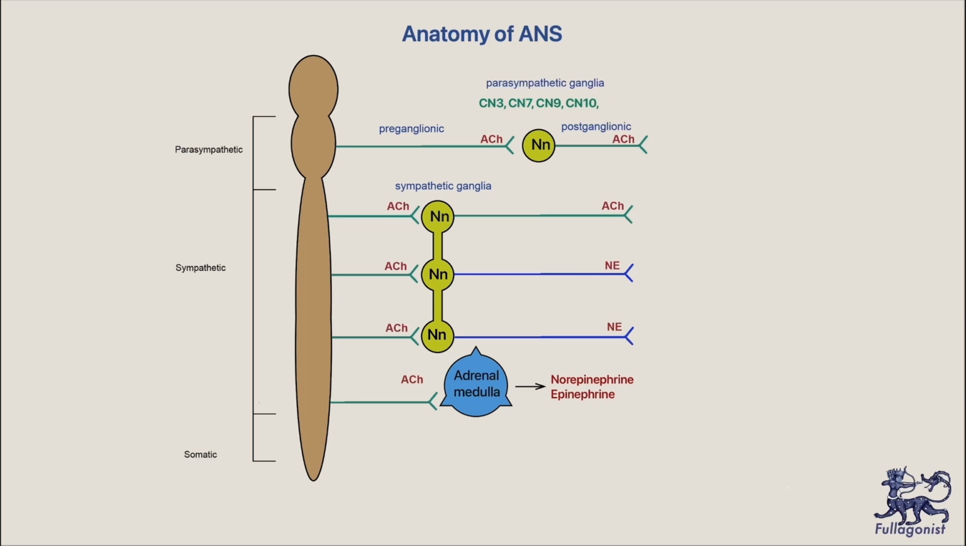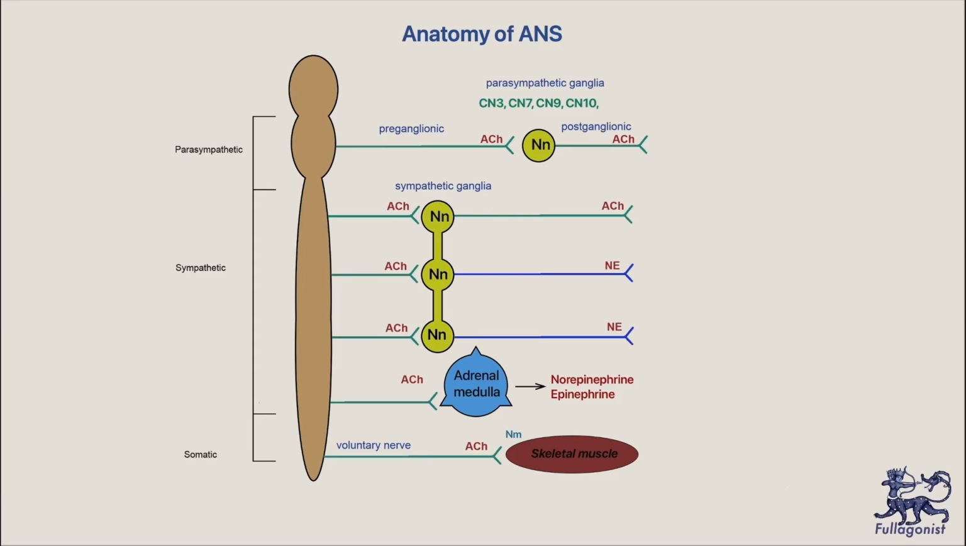The final branch that I'm going to talk about is somatic innervation. Of course, it's mediated by the voluntary nerves. For example, innervation of the skeletal muscle and our voluntary movement. This transmission happens by the cholinergic neuromediator, acetylcholine.